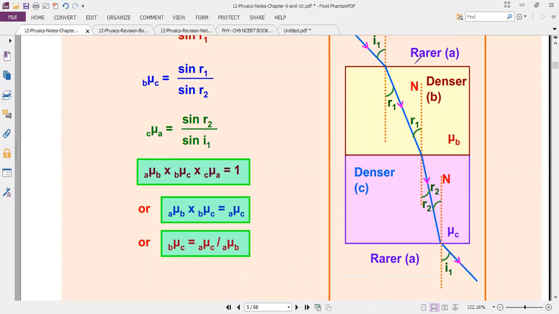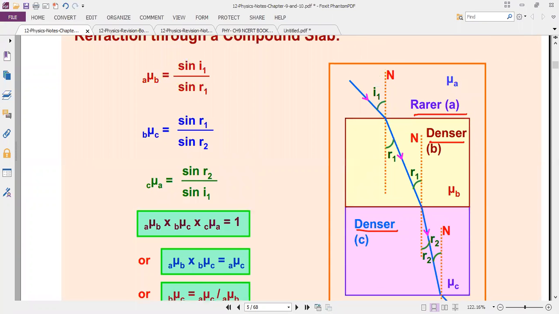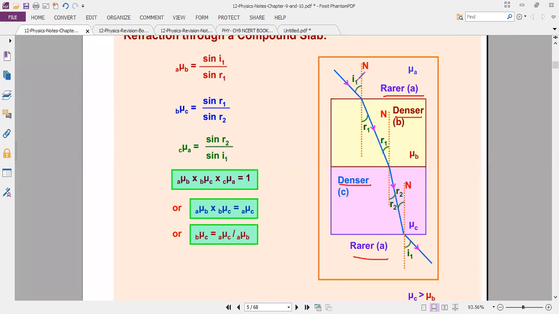So I will take three mediums now: rarer medium A, denser medium B, denser medium C, again medium A. Now incident ray, refracted ray, using Snell's law, mu is equal to sine I divided by sine R. First I am using rarer medium to denser medium. So this is formula number 1.